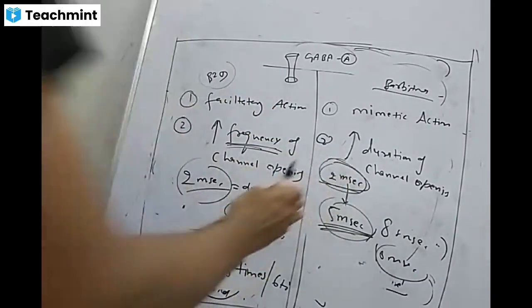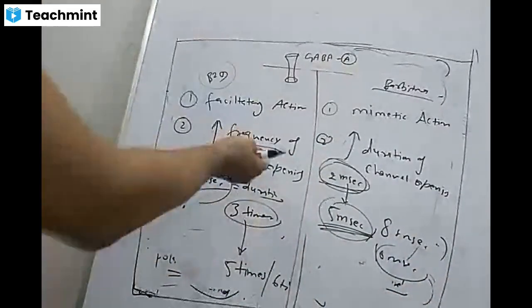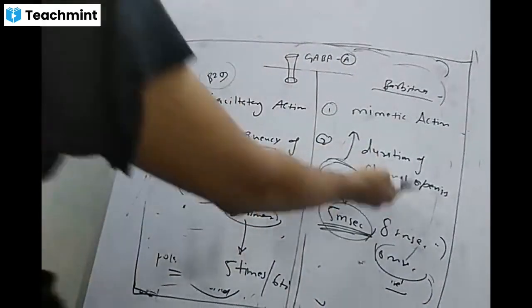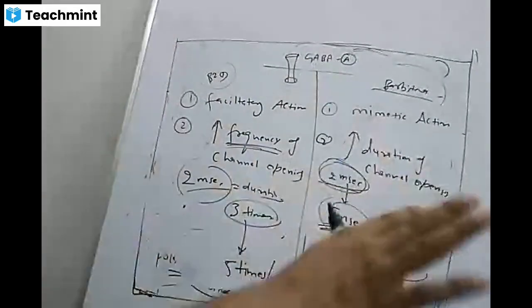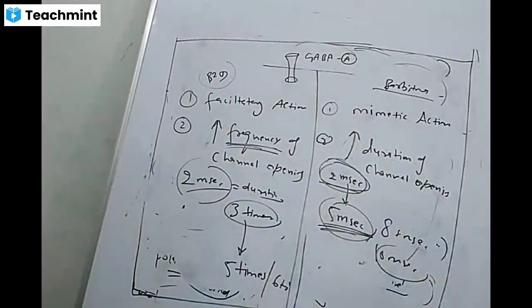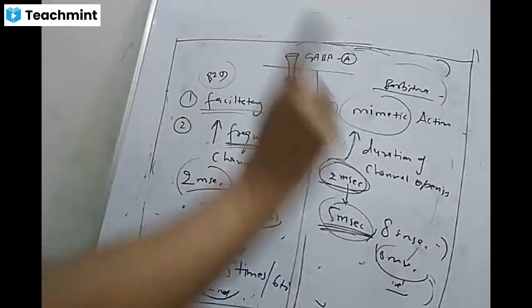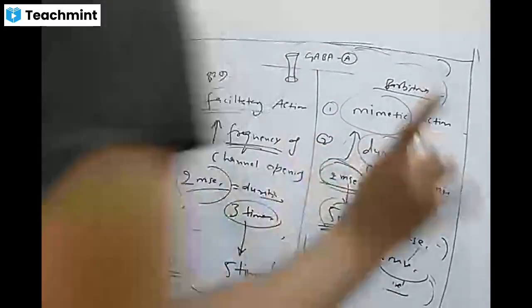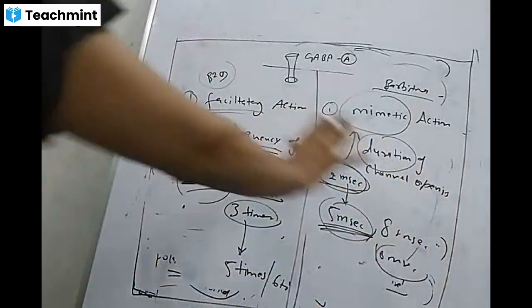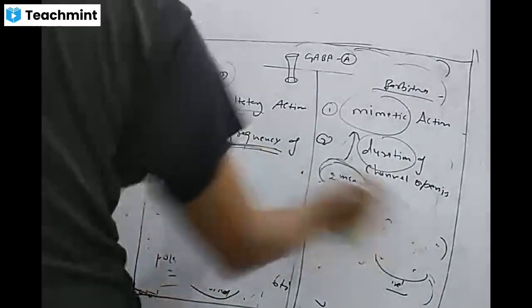In both cases, the end result will be the same. Either you increase the frequency, more chloride will enter; or you increase the duration, more chloride will enter. In both cases, more chloride will enter and cause depression of the CNS. But the mode of action is different. One is mimetic, one is facilitatory, one is increasing frequency, and the other is increasing duration. So these are two differences between their mechanisms of action.